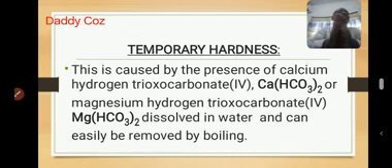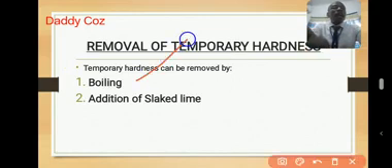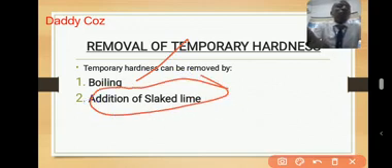As for temporary hardness, we can use a physical method to remove it. What is the physical method? By ordinary boiling. If you boil a temporary hard water, you can see now we can remove hardness by boiling. That's the physical method. Addition of slaked lime is a chemical method. We'll get there.